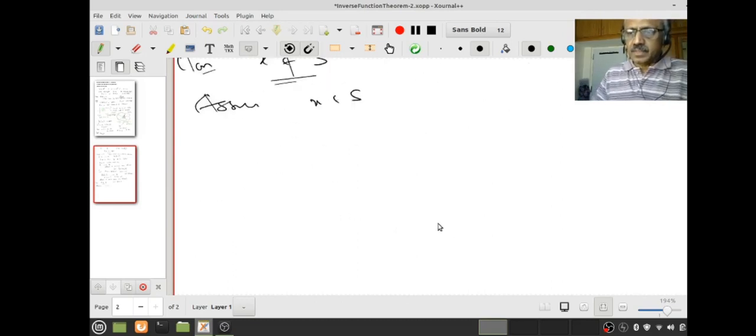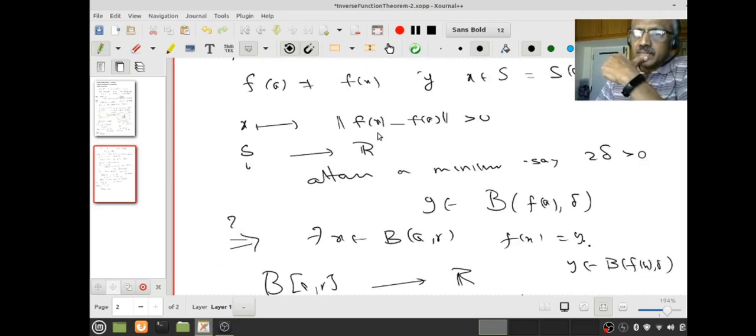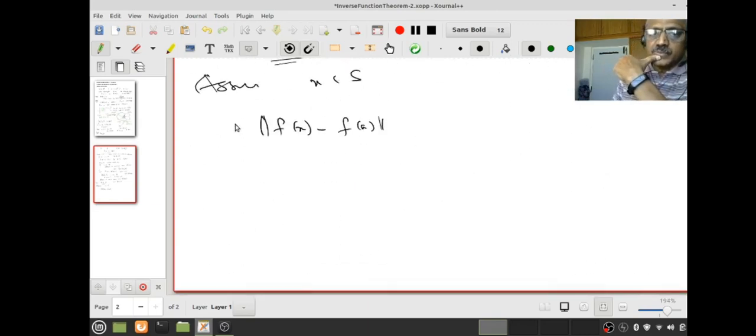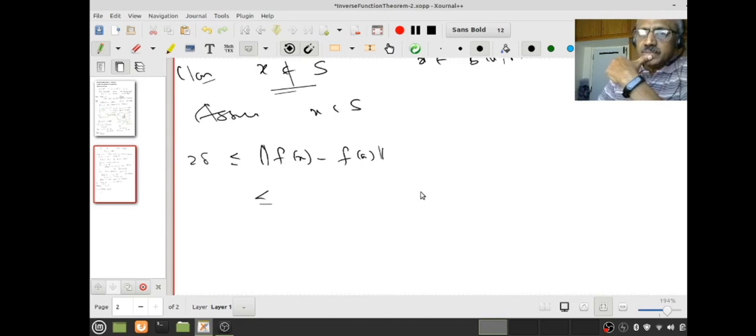Now what are the facts? I know x is in S, therefore what do I know about norm of f(x) minus f(a)? For all x in the sphere, norm of f(x) minus f(a) is at least the minimum 2 delta, therefore this is greater than or equal to 2 delta. But I want to arrive at a contradiction, so I have to make use of that fact.